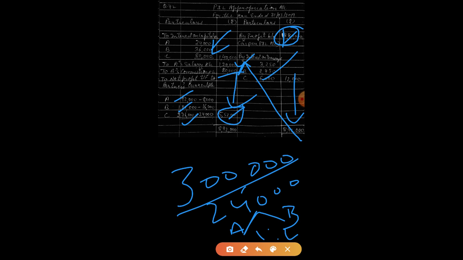Because C was guaranteed a minimum profit of 3 lakh, and that is short by 24,000, this 24,000 is divided in the ratio 1:2. See, 8,000 will be taken from A, and B will pay 16,000, and C will get an additional 24,000 to make his profit 3 lakh. You can see it in the working note. Take a screenshot of this solution.